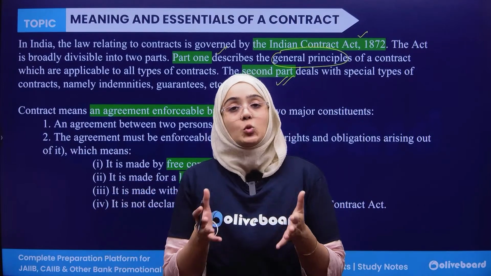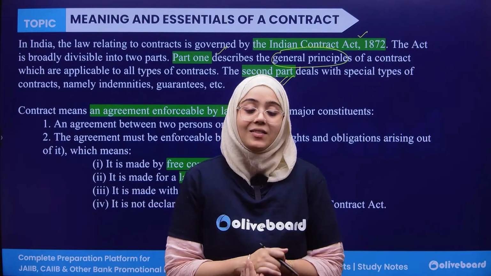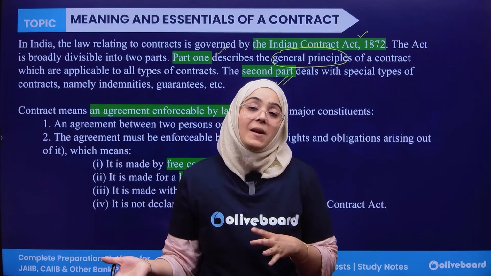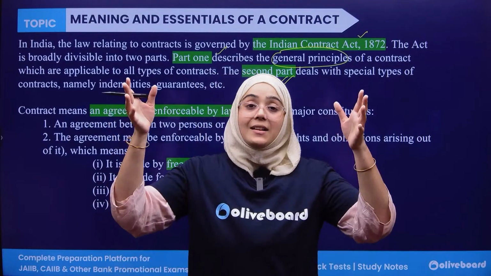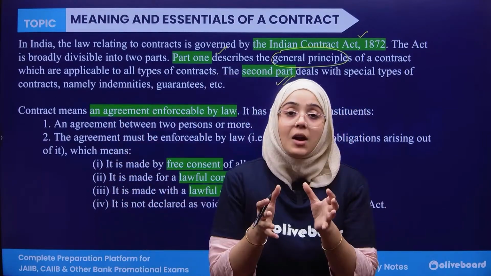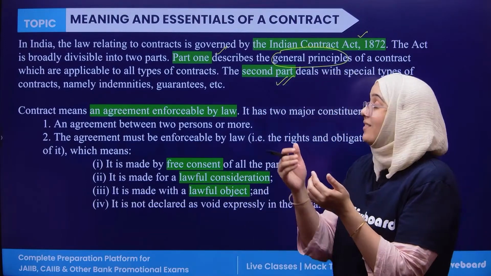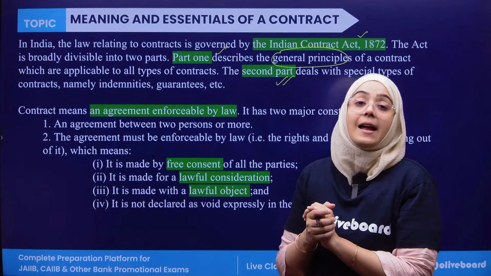It refers to the mutual understanding or arrangement between two parties regarding some particular right or situation. An agreement can be oral or written. So agreement is a broader concept, and contract is a narrower concept. Contract means those agreements which are enforceable by law.